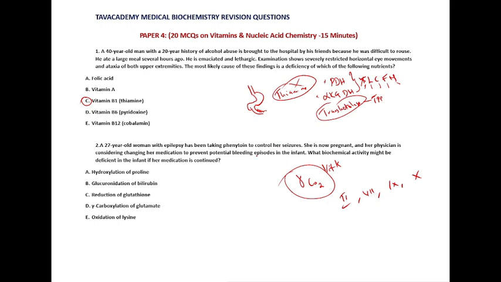So we need to change her medication to prevent these things from happening. There will not be gamma carboxylation of glutamate, and this will lead to bleeding because these clotting factors will not be synthesized. So the fetus that will be born would bleed.